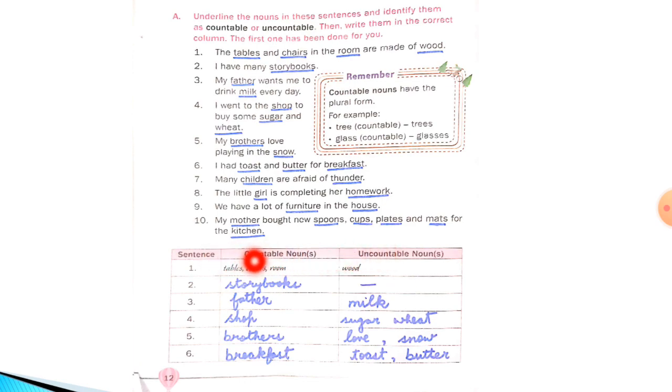Now tables, chairs and room we can count. But wood we cannot count. So table, chair and room you have to write under countable nouns, and wood you have to write under uncountable nouns.